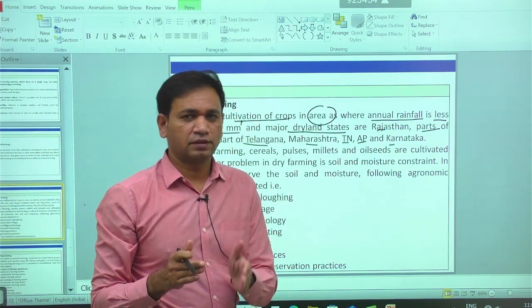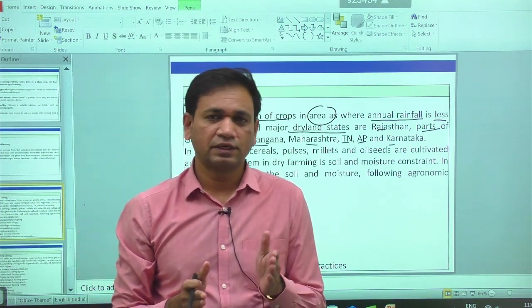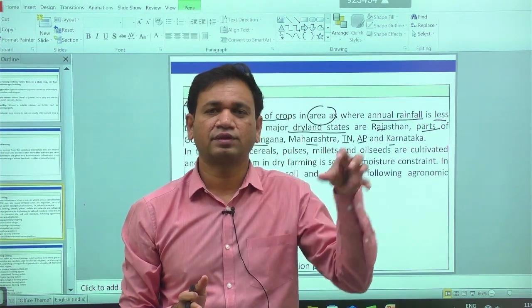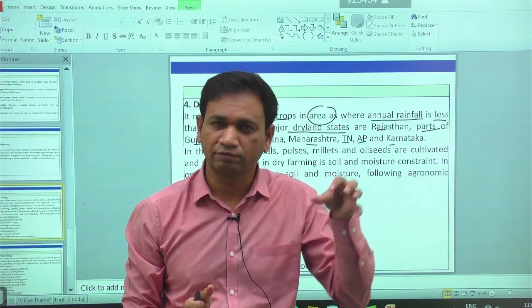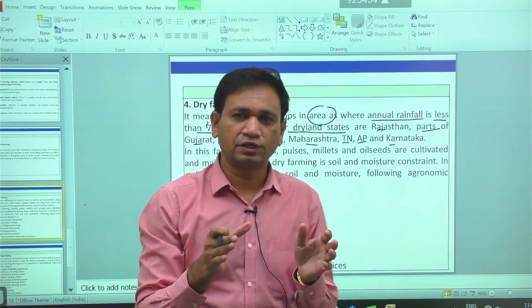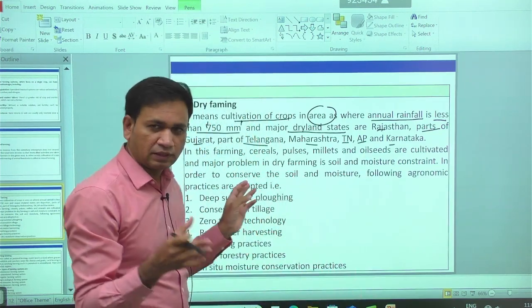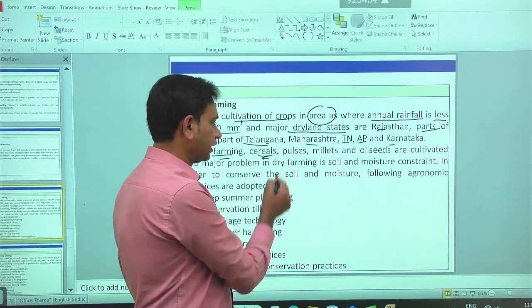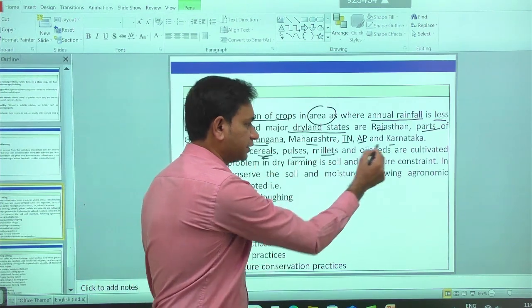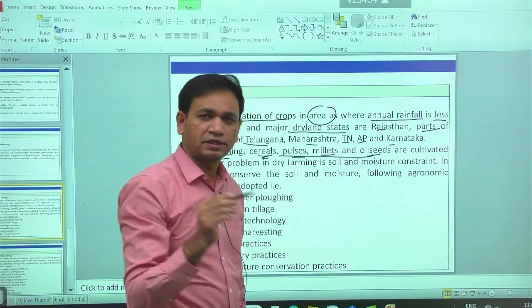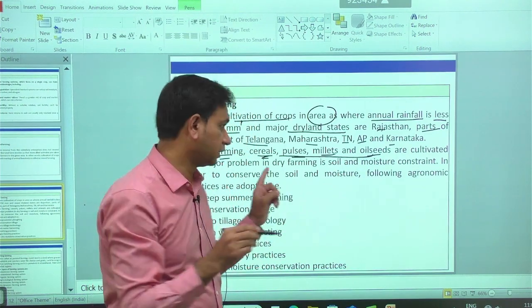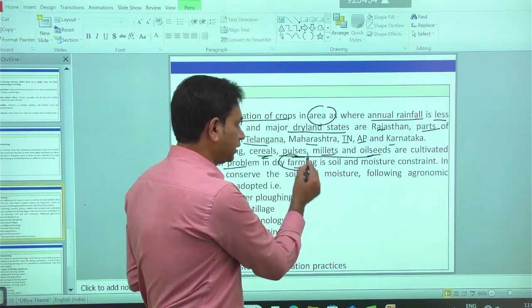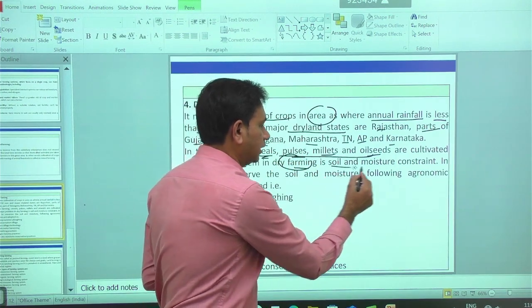Especially we have the Bundelkhand region and the Deccan Plateau region. In these regions, the rainfall received is always less than 750 mm. We cultivate crops called cereals, pulses, millets and oilseeds. These are the major crops cultivated by farmers in the dryland farming. In dryland farming, the major problem is soil and moisture constraint.